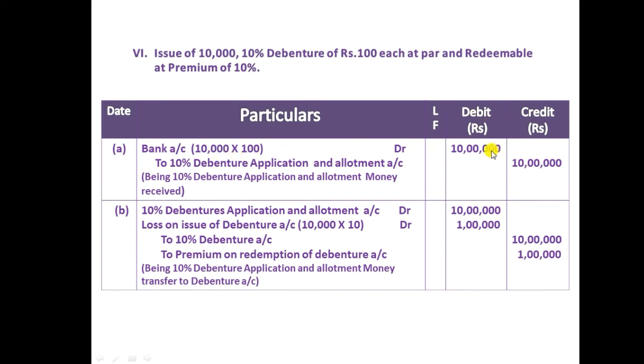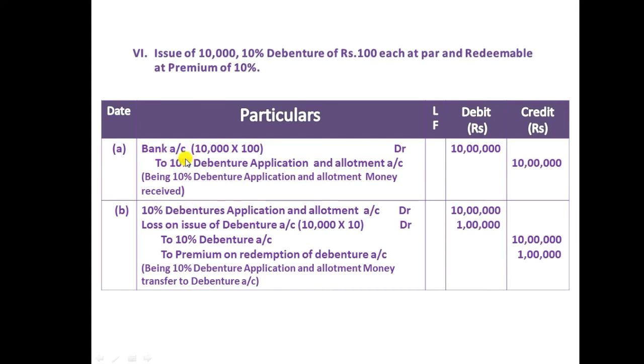We know well that when the bank balance increases, we need to debit it, and we need to credit 10% debenture application and allotment account 10 lakh rupees. And we should write the narration: being 10% debenture application and allotment money received.